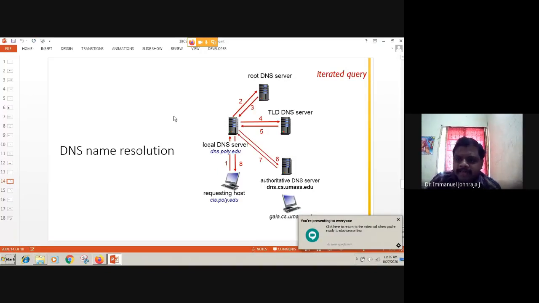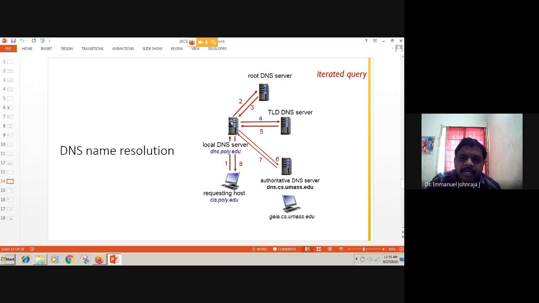All right, so this is about your iteration. What happens? You are here in the requesting host. First the request goes. You wanted to know the IP address of this machine. That is your objective. So you make a request to your local DNS server, which is available with your organization.